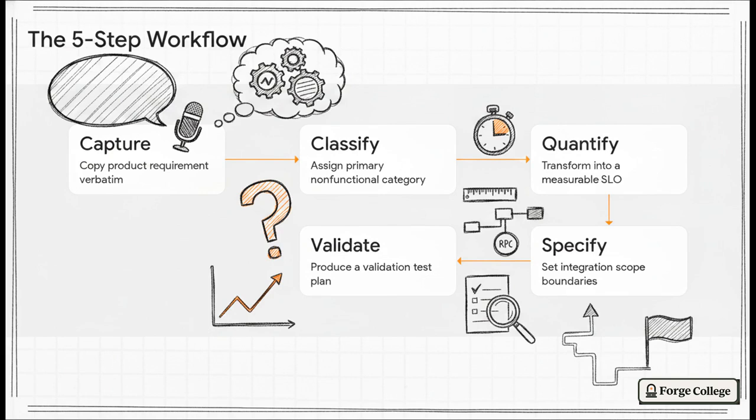If you're new to Web3, RPC providers are basically the third-party messengers that talk to the blockchain for you. You don't control how fast they run, so you have to draw a hard boundary right there. And finally, Step 5, validate and prioritize with a concrete test plan, like a massive load test. This is exactly how you take total control of your system instead of just hoping for the best.